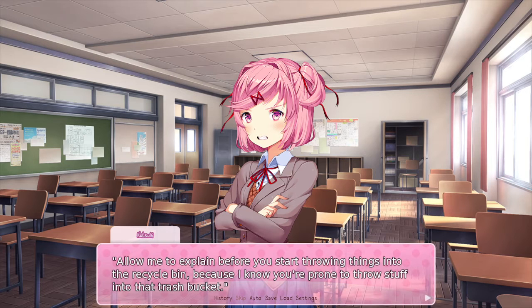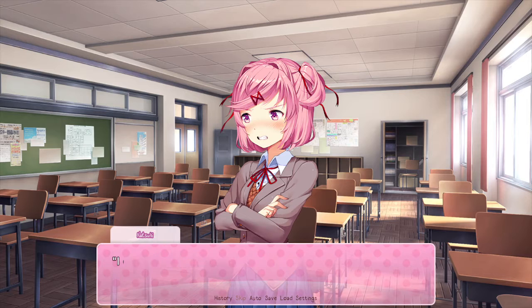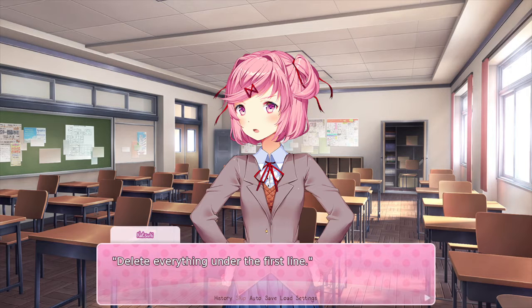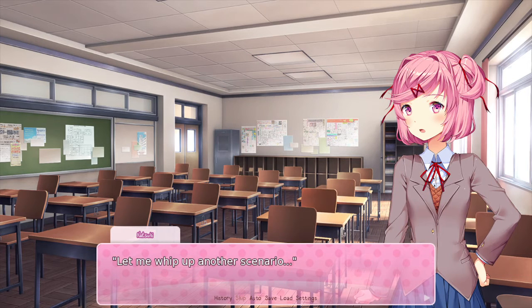Allow me to explain before you start throwing things into the recycle bin, because I know you're prone to throw stuff into that trash bucket. I don't know what you keep in there. Oh well, that's not my business anyway. Delete everything under the first line. Let me whip up another scenario.